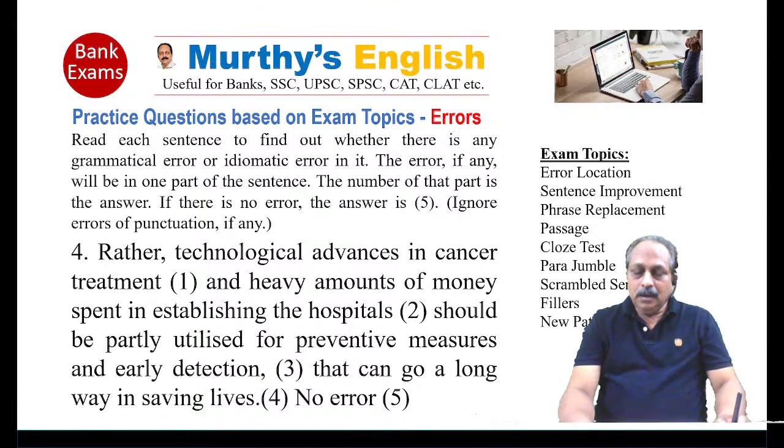Rather, technological advances in cancer treatment and heavy amounts of money spent in establishing the hospitals should be partly utilized for preventive measures and early detection. No problem. That can go a long way. These two things should be partly utilized for preventive measures and early detection, which can go a long way in saving lives.